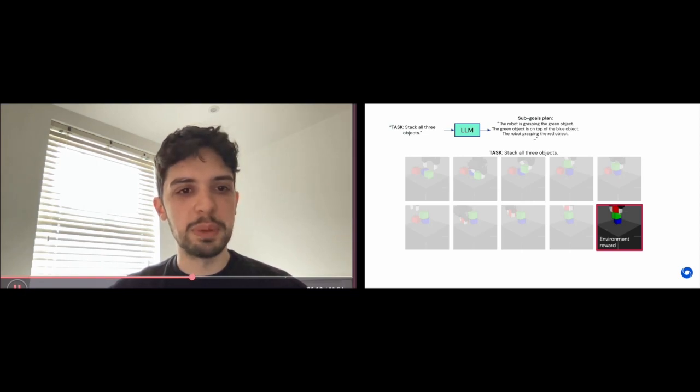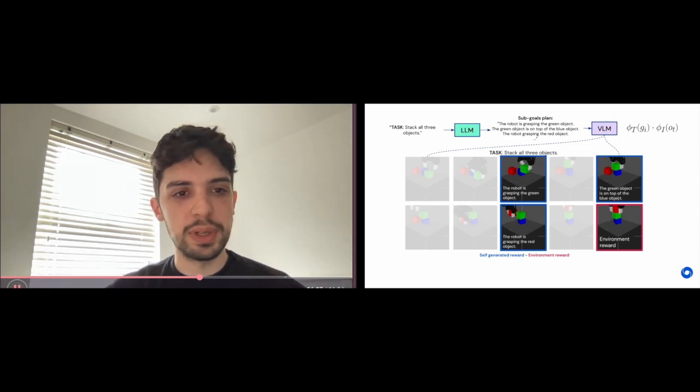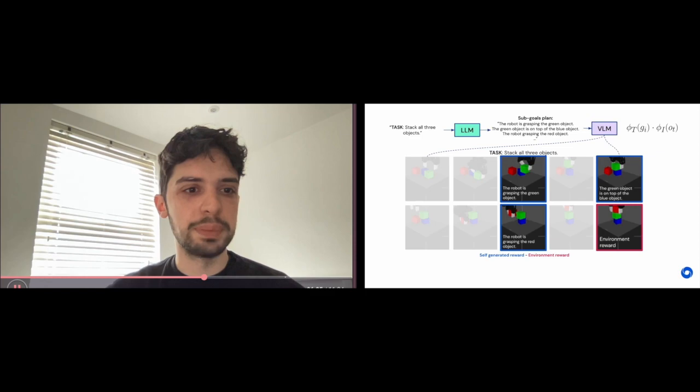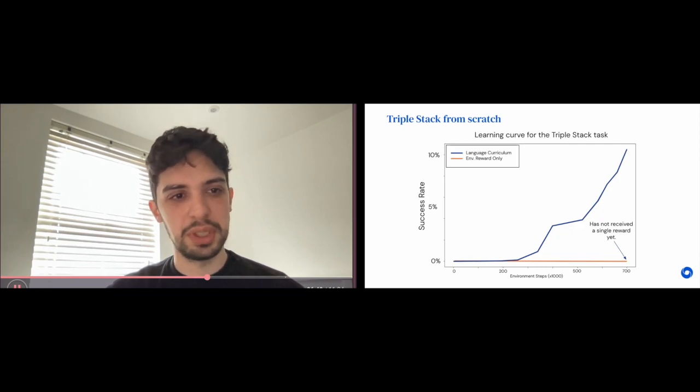To accelerate learning, we use the same approach. We ask the language model to decompose the task into sub-goals. In this case, the number of sub-goals is larger as there are more steps involved in solving these tasks, and the language model understands that by itself. The VLM detects if these sub-goals are reached at any time during exploration, providing additional rewards. And in this case, this process is even more important, as these additional rewards are obtained orders of magnitude more often. In this task, the difference between our agent and the baseline is even more clear.